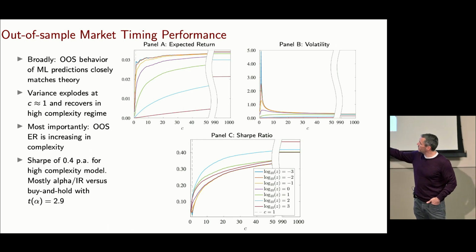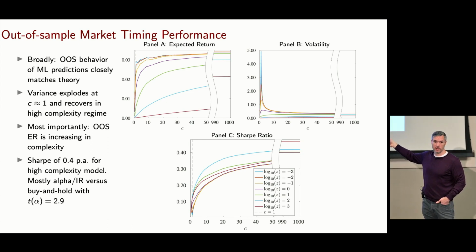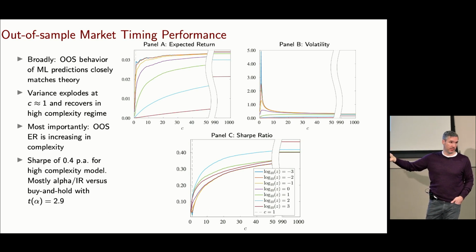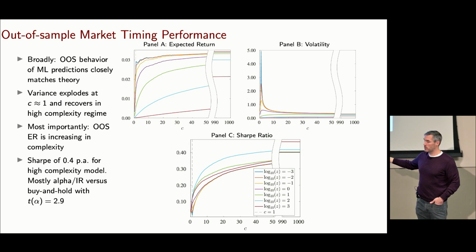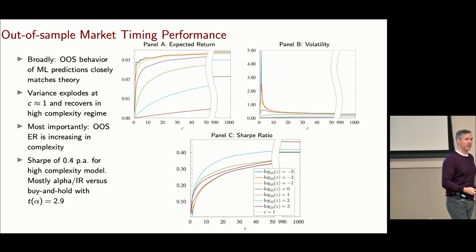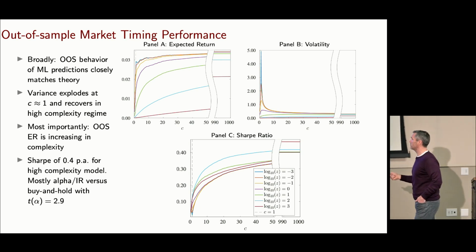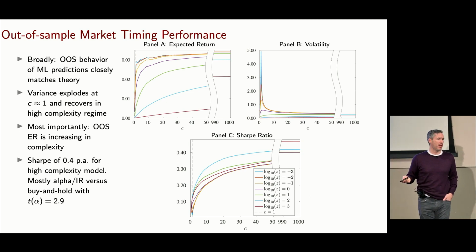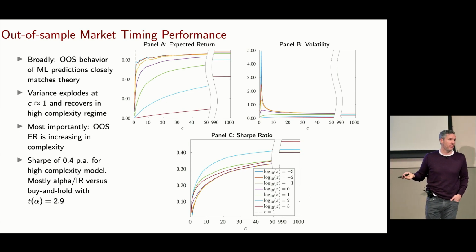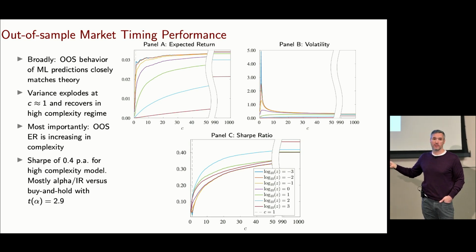Second, expected returns are increasing in model complexity. As I push the complexity higher and higher, expected return is weakly increasing. I put those two together, and I get my Sharpe ratio plot. I can go up to a model with as many as 12,000 parameters and just 12 observations and look at Sharpe ratios on the order of 0.4 per annum. You might say 0.4 per annum, that's not that great. That's like the market itself. But this is essentially orthogonal to the market. This is all alpha.